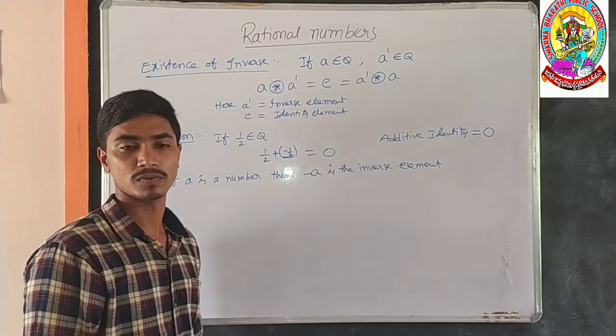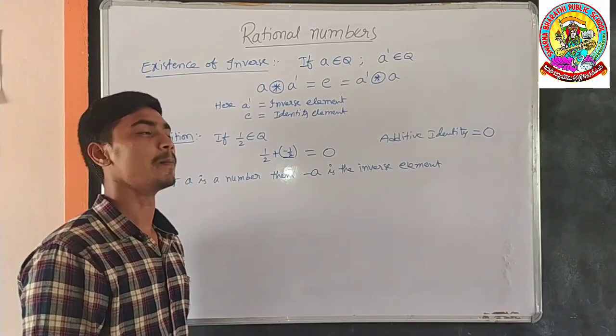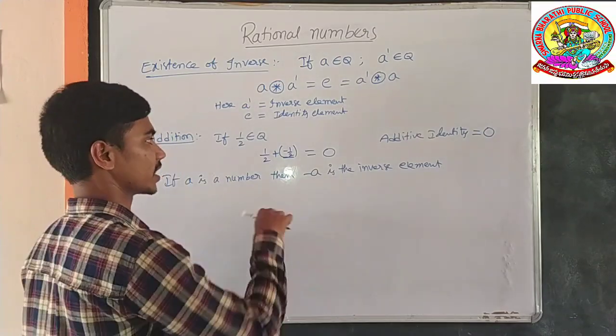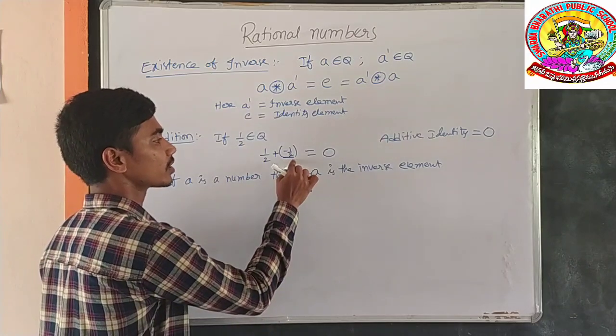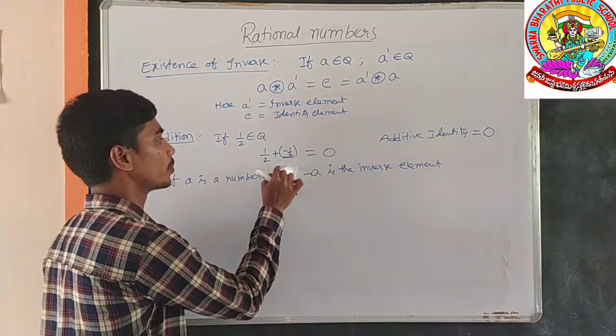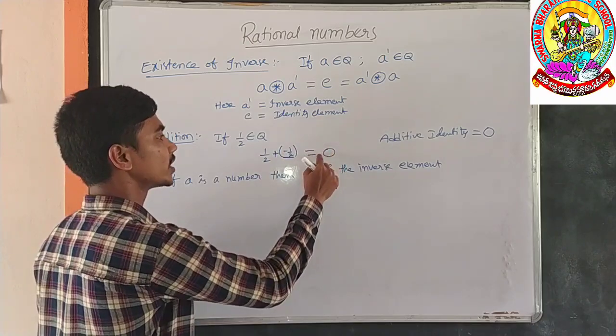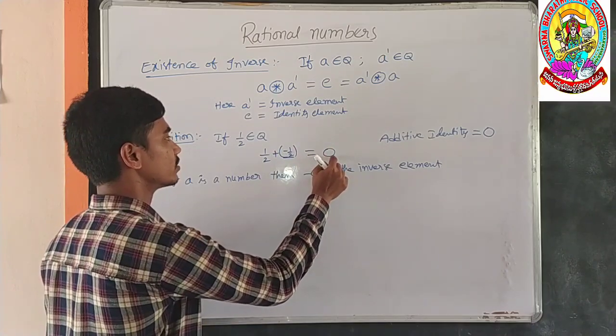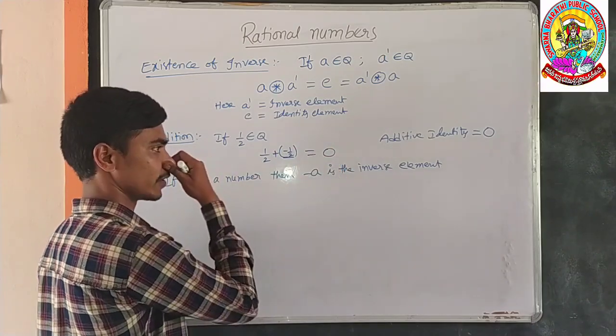For example, what is the inverse element of 2? Minus 2 is the inverse element. In the reverse case, minus 1 by 2 is a number, what is its inverse element? 1 by 2. Simply, whatever gives the identity element, we call it the inverse element.